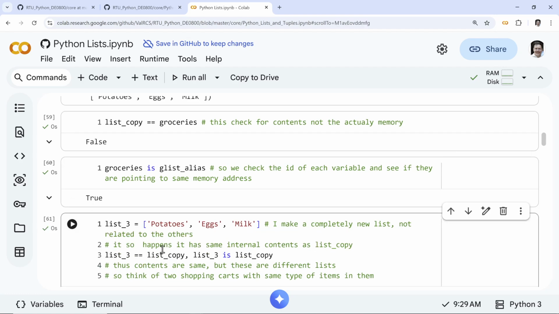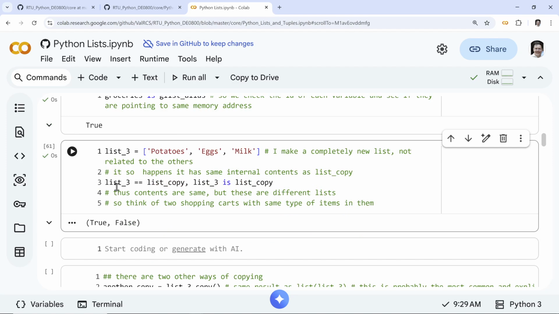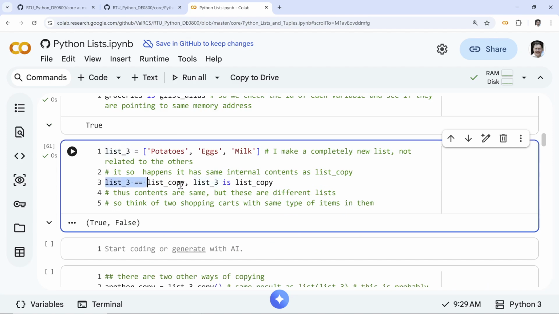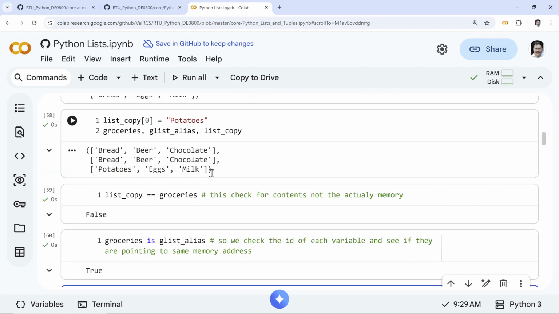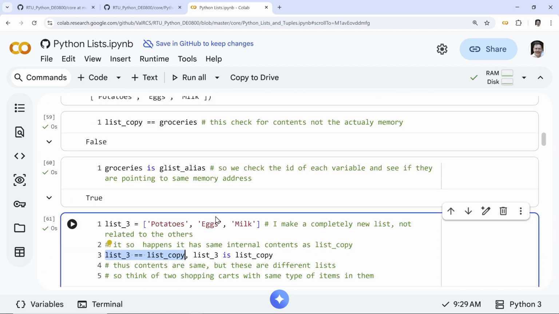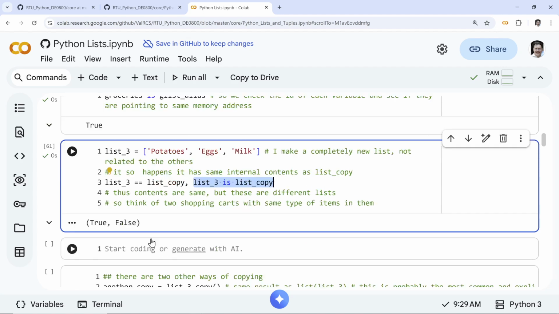But notice here, list 3 actually has the same contents: potatoes, eggs, milk. Exactly the same contents, but they are in fact two different shopping carts. You can think of them as two neighbors or maybe complete strangers, but they just happen to have potatoes, eggs, and milk in their shopping carts. They are completely different as far as memory goes. They are a completely different place.